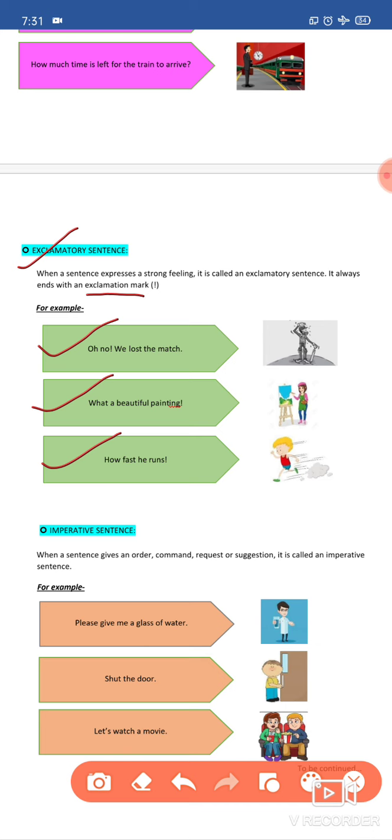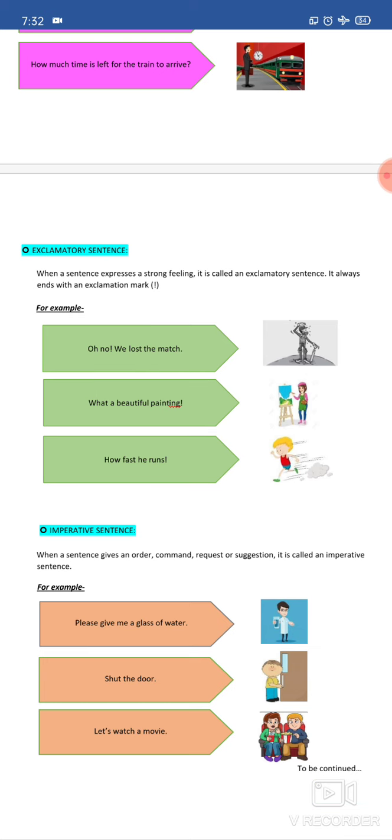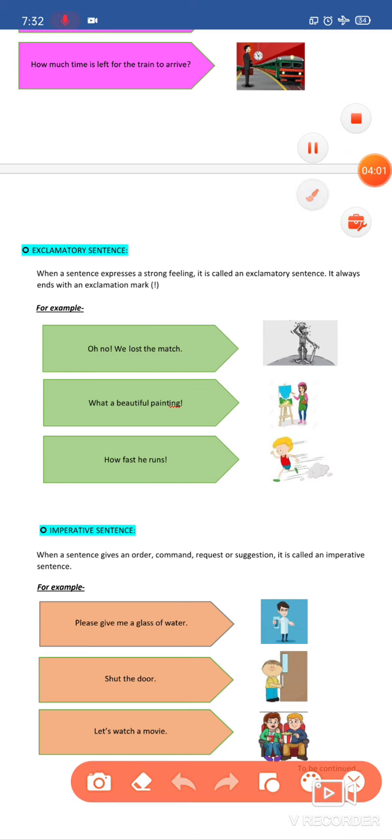These 3 sentences express a strong feeling about something, whether it is losing a match, a beautiful picture being described, or the speed of a boy. These 3 sentences also have the exclamation mark at the end of the statement or in the middle. These 3 are exclamatory sentences.